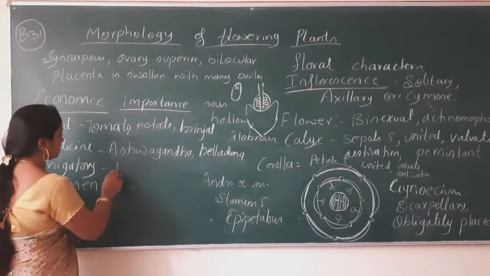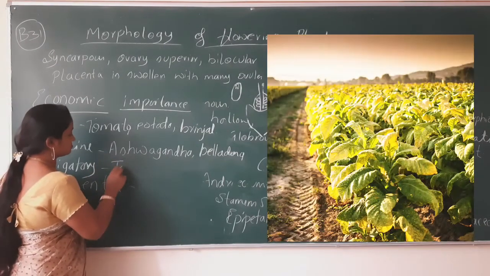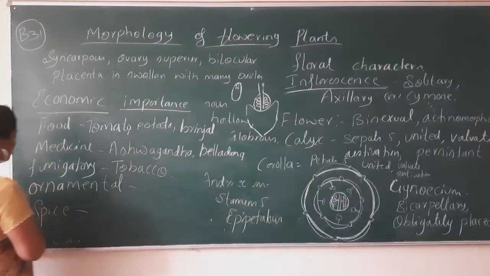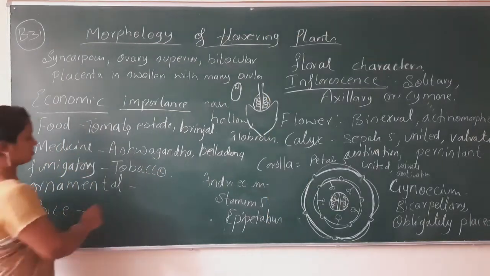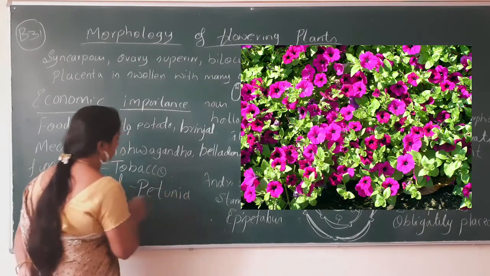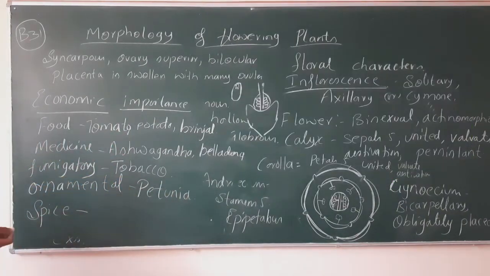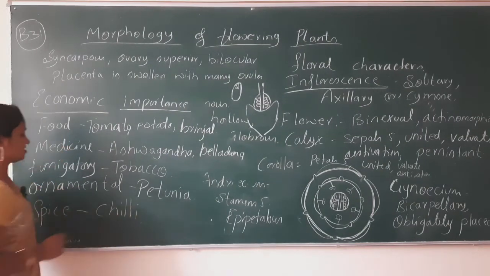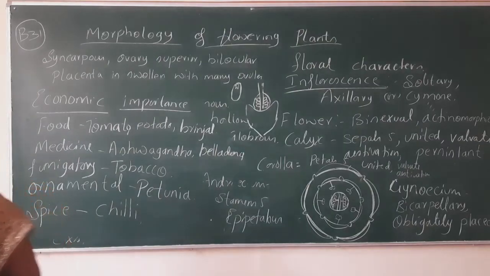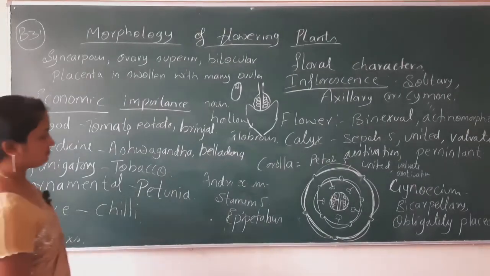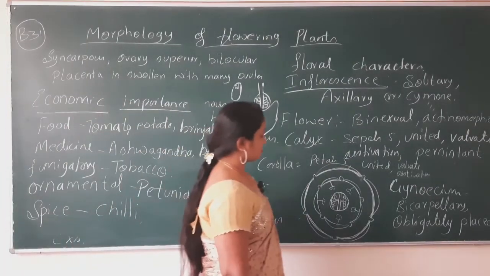Fumigatory is tobacco. Ornamental is petunia. Spices is chili. So these are all the important concepts you have to remember, my dear students.